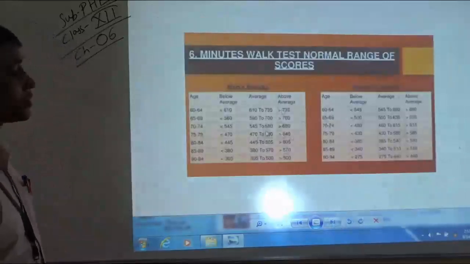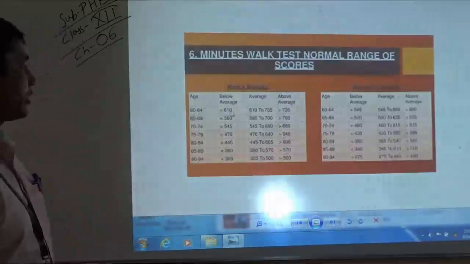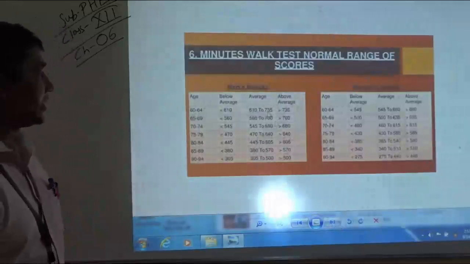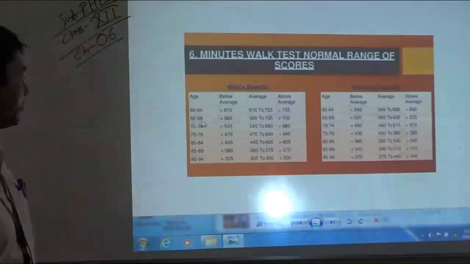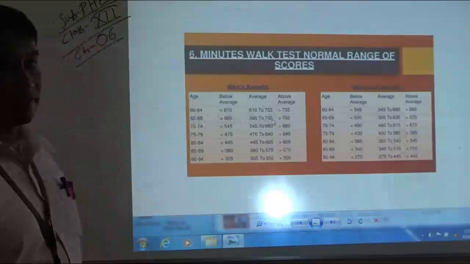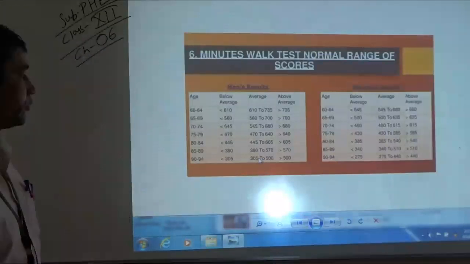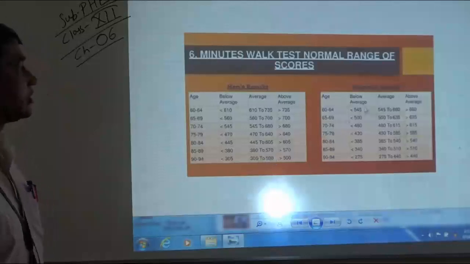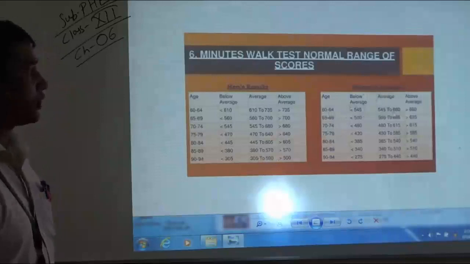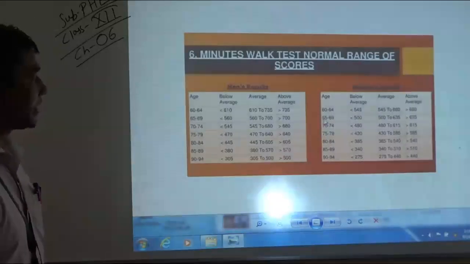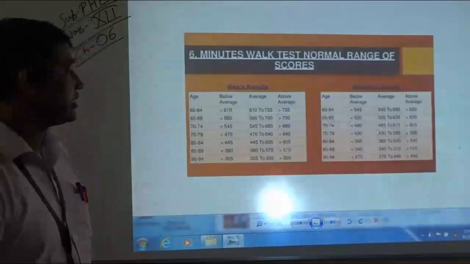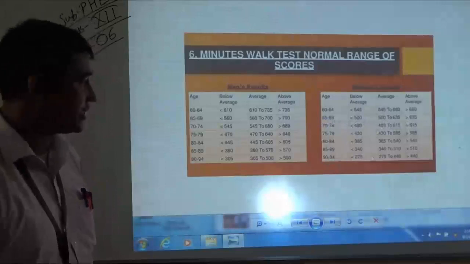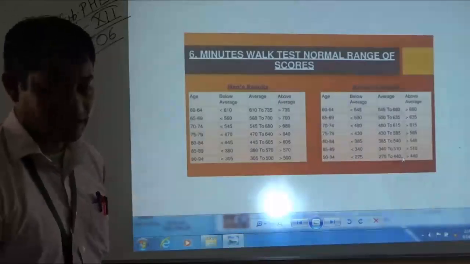So this is again the table. For the 60 to 64 age category it is 610 to 735 yards. Next, 65 to 69 it is 560 to 700 yards. Similarly for 90 to 94 it is 305 to 500 yards. For the women category, for 60 to 64 it is 545 to 660 yards. Next, for 65 to 69 age, it is 500 to 635 yards. Similarly, for 90 to 94 age category, it is 275 to 440 yards.